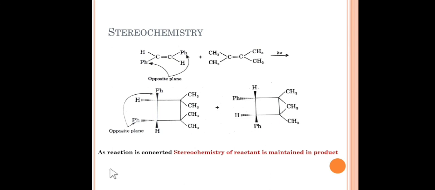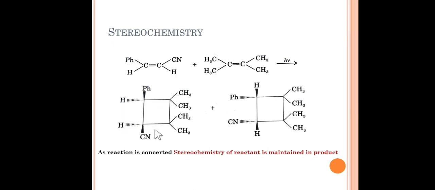As the reaction is concerted, stereochemistry of reactant is maintained in the product. You can see this is a trans reactant. So in the product, one Ph is above the plane and another is below the plane. So this trans stereochemistry is maintained in the product. Therefore, we can say that as the reaction is concerted, stereochemistry of reactant is maintained in the product.